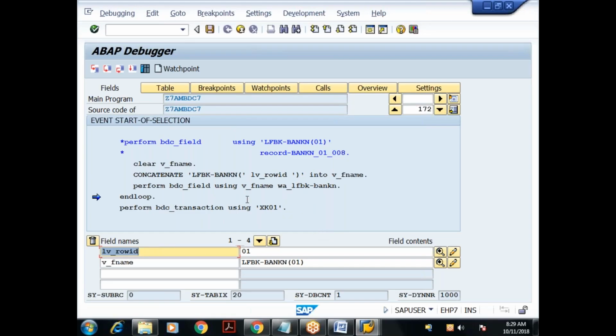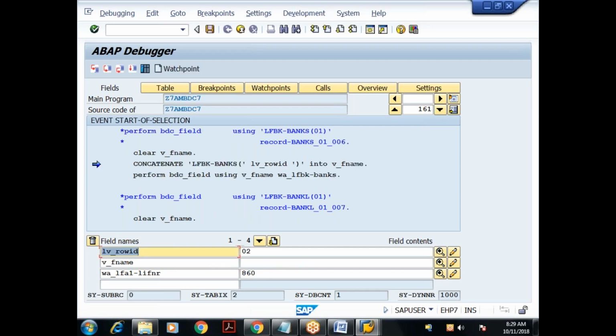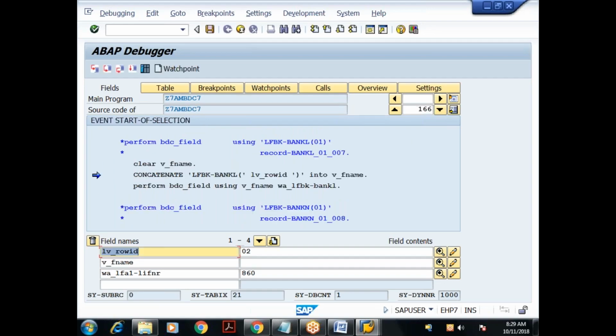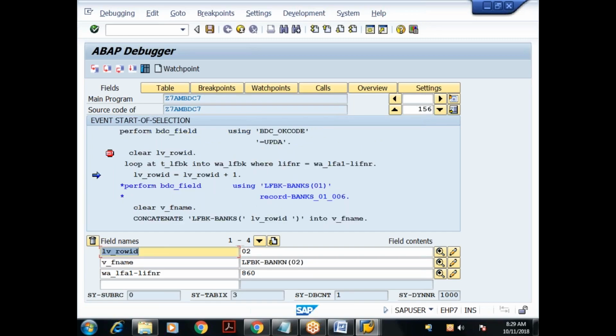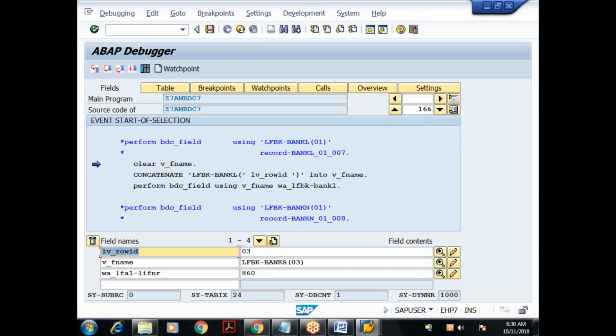If you see this vendor number, W underscore LFA1 hyphen LIFNR, what is the vendor number? 860. I'll say F5. Again I'm incrementing, it becomes 02. Now bank case of 02. Clear BDC data. Done. F6 done. Again, row ID is 03 now, because for the same 860 we have three bank records. It is concatenated. Done.